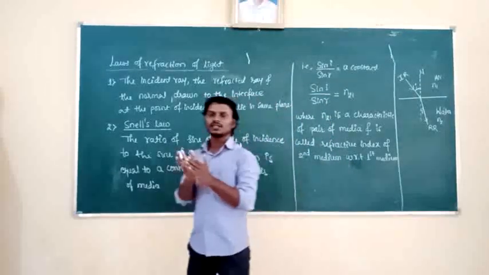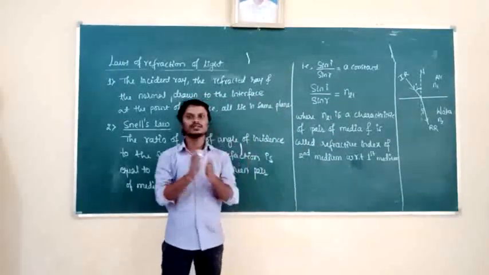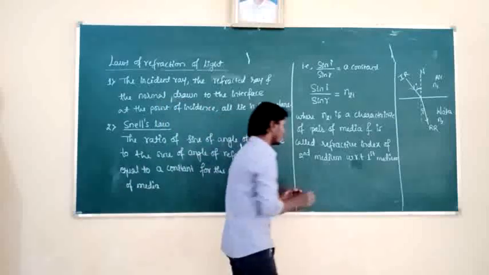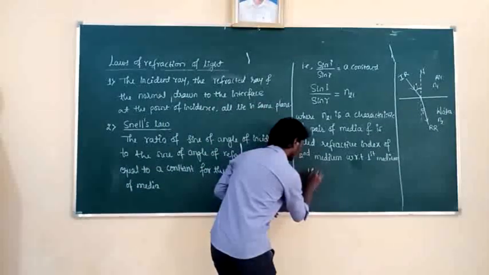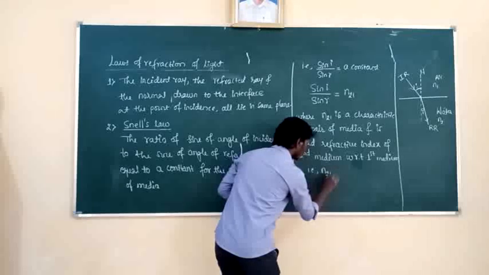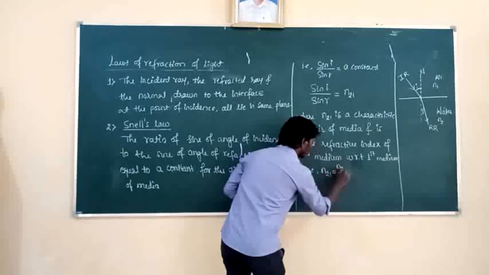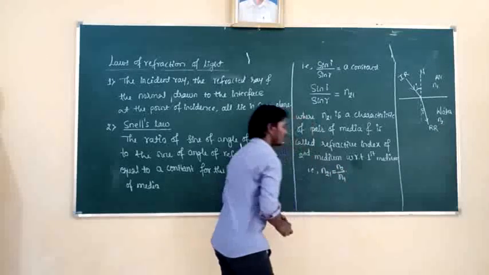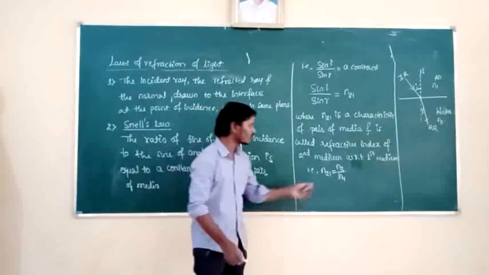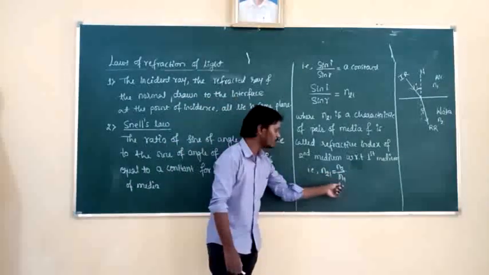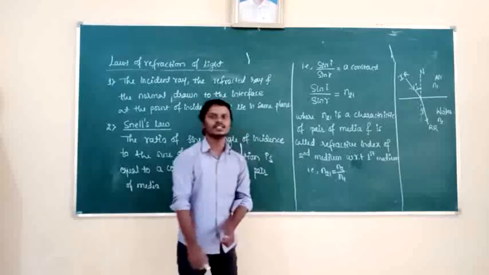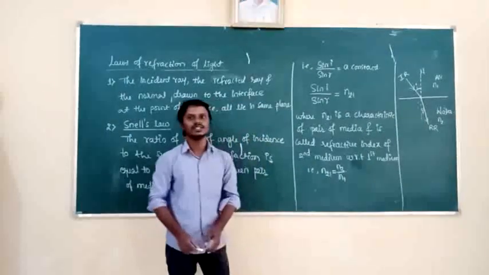If we are going to compare two physical quantities, we are going to take their ratio. So that is N21 is equal to N2 by N1. N21 is equal to N2 by N1 means refractive index of the second medium with respect to the first medium, divided by refractive index of the first medium.